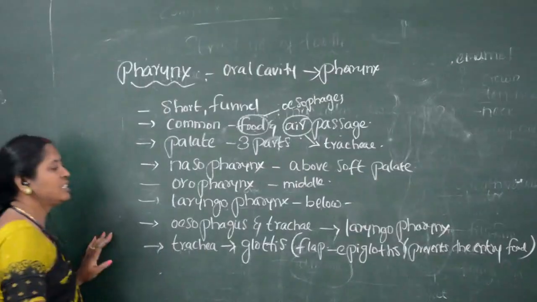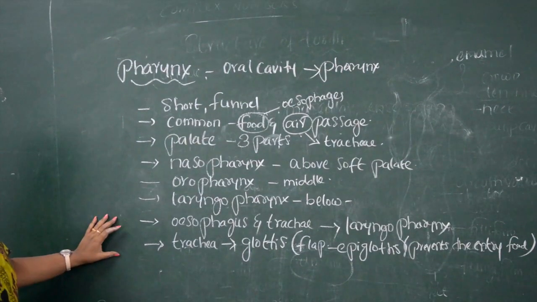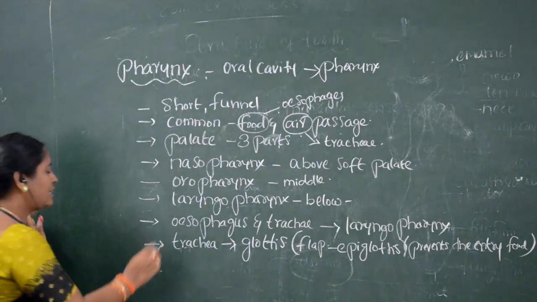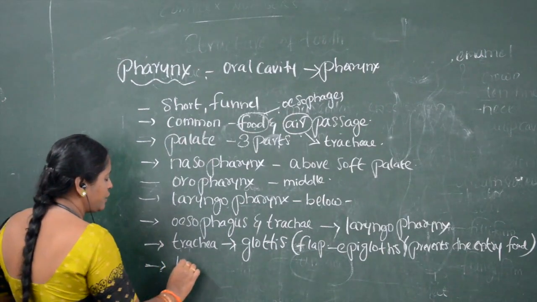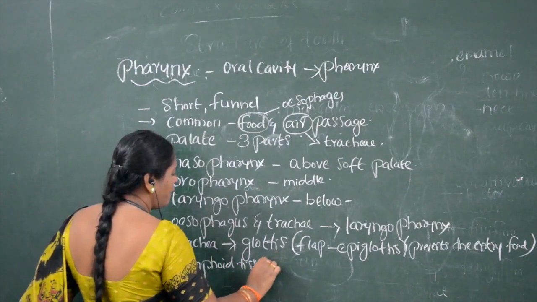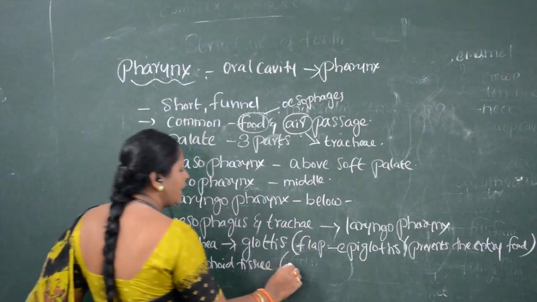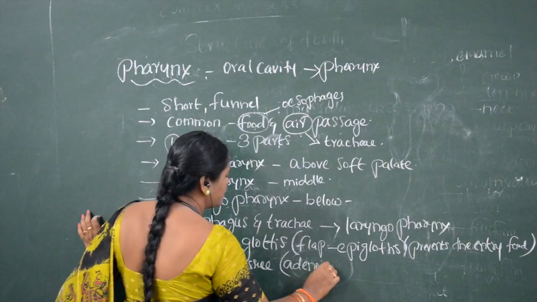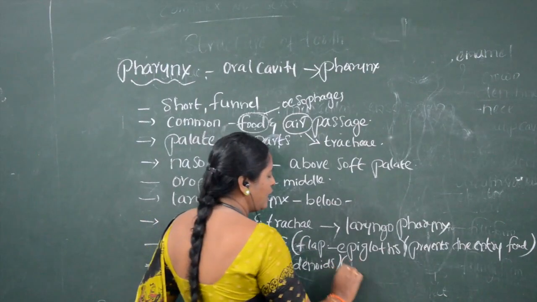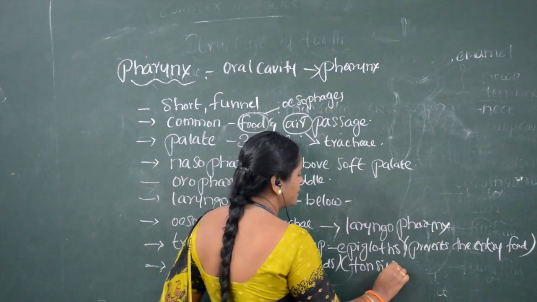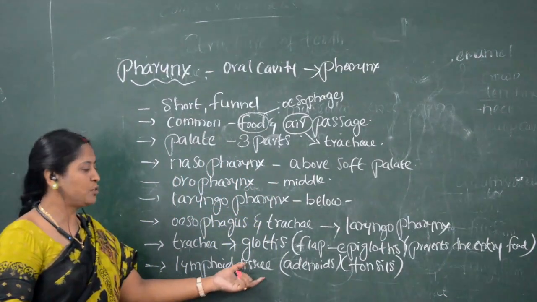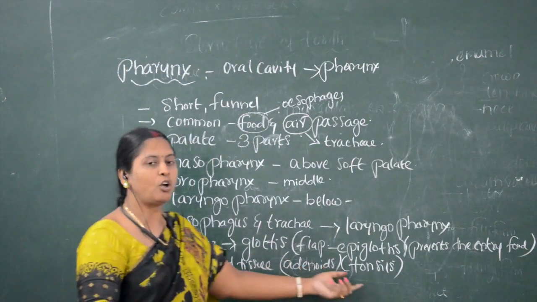And in the pharynx, some lymphoid tissues are present. The pharynx consists of lymphoid tissues, or we can call them adenoids, or another word, tonsils.